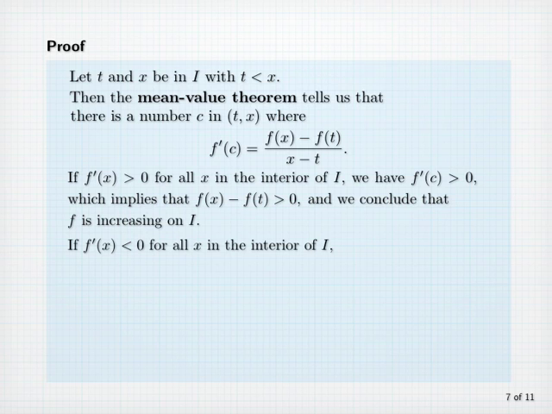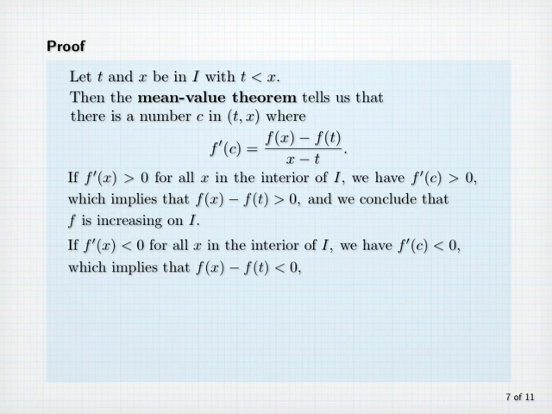If f prime of x is negative for all x in the interior of I, we know that f prime of c is negative, which implies that f of x minus f of t is negative, since again x minus t is positive, and we conclude that f is decreasing on I.